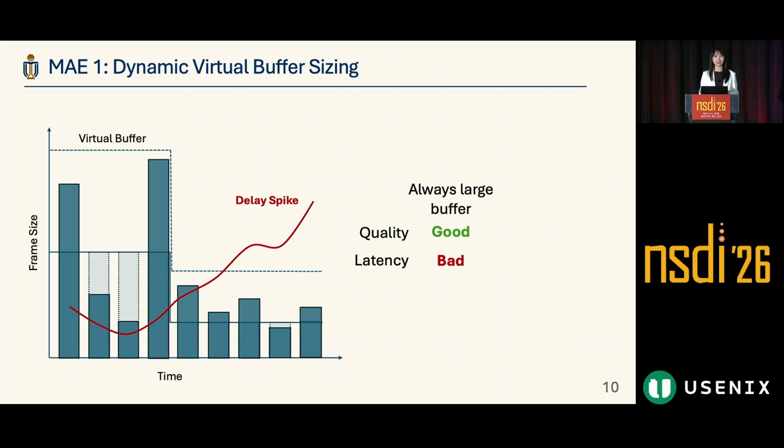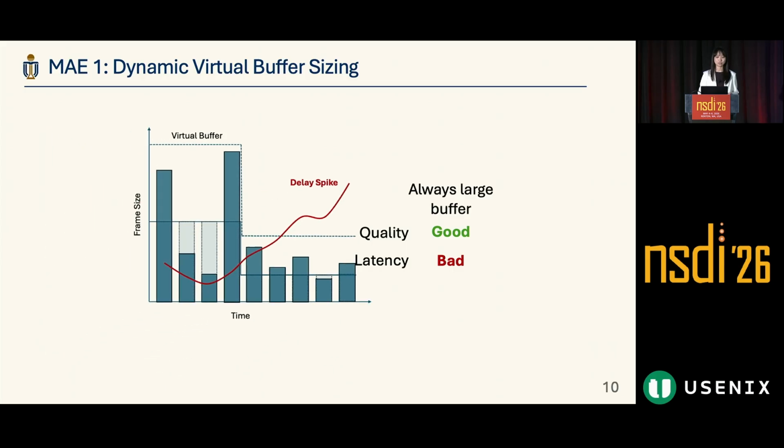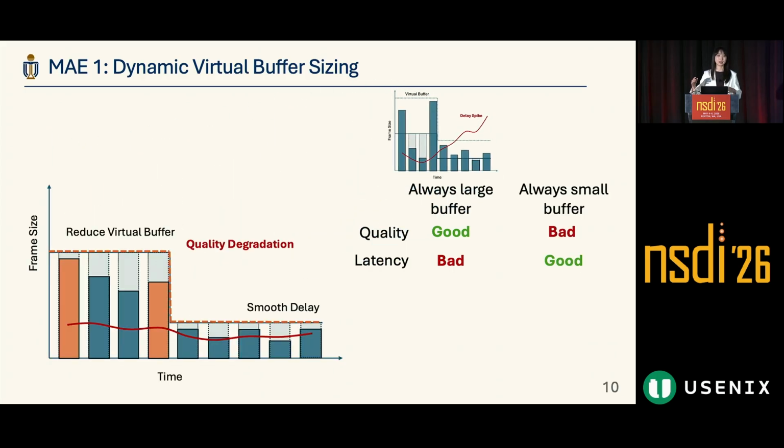The next very intuitive idea is, how about we limit the virtual buffer to exactly equal the target bitrate? That means we don't allow any overshoot. This can control a smooth delay, but for those high complexity frames, it will reduce the quality. So the latency is good, but the quality is bad.